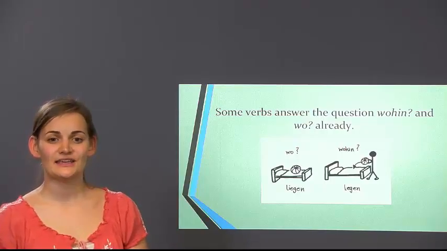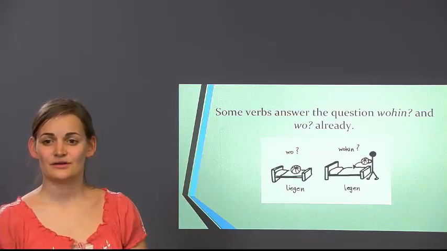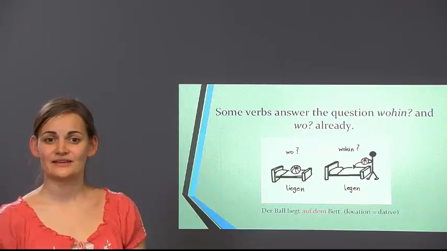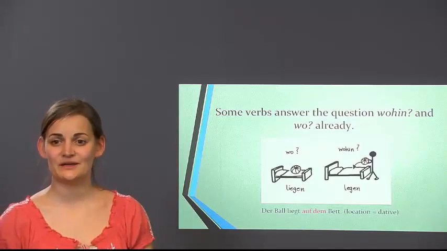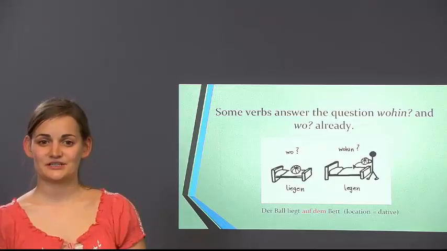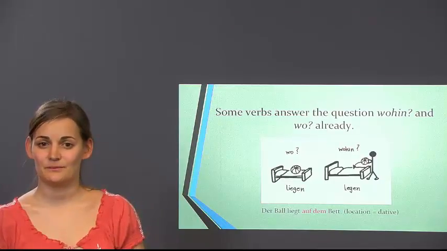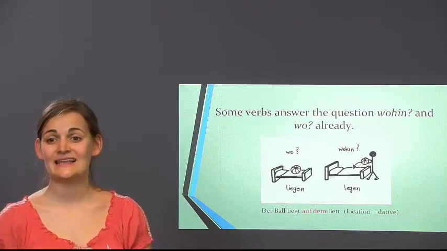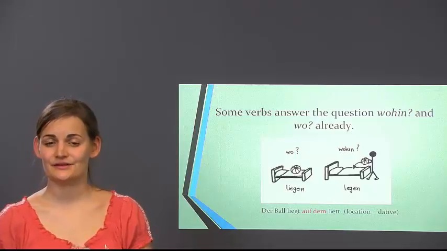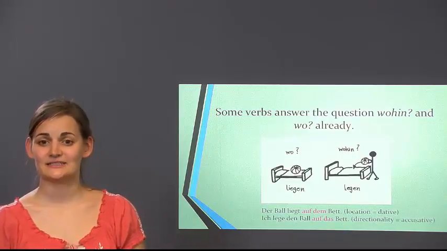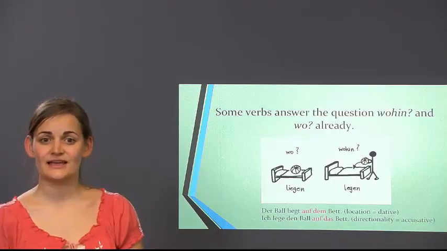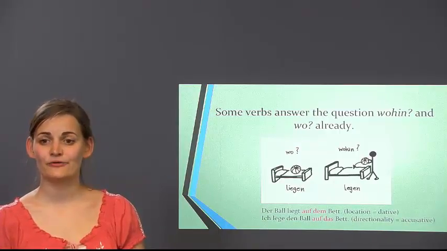So here, where is the ball? So we need dative. Der Ball liegt auf dem Bett. What about the second picture? Where does the man put the ball? Where does he lay it down? Directionality, so we need accusative. Er legt den Ball auf das Bett.